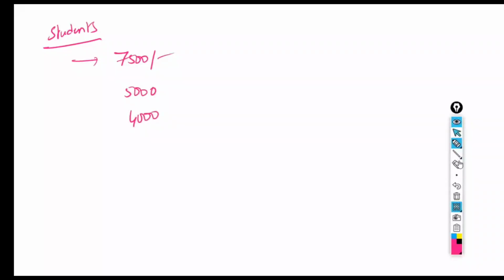Now, these people will ask us, sir, can we pay in installments? Based on the student's requirement, we have to understand that if every student can't pay the 15,000 at a time, we have to give them a chance, at least 10 days or 15 days or 1 month, whatever time they ask. If it is in our hand, we have to support them. Initially, when you joined this course, you also asked, sir, can we pay in installments, in the next 15 or 20 days? You'll ask such things, and based on that, we have to understand.